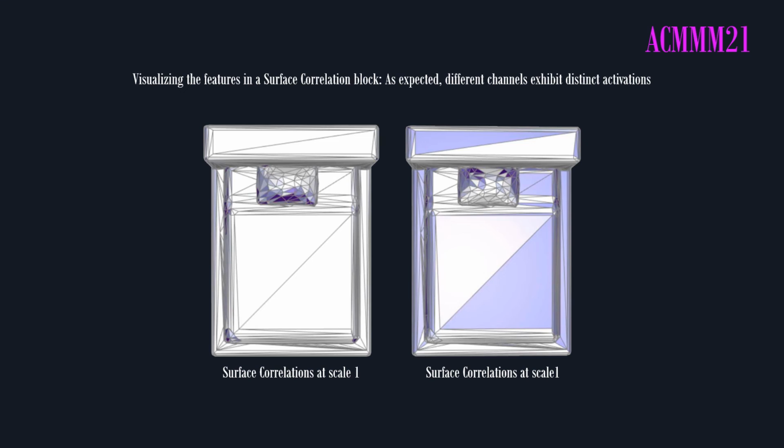Faces in these meshes were highlighted with different depths of a single hue. The depth of colors corresponds to the value of features in a channel. We observed that the faces in each mesh exhibit distinct activations for different channels of a surface correlation block. These distinct activations are expected since each channel represents a directional vector's maximal response to local face neighborhoods.